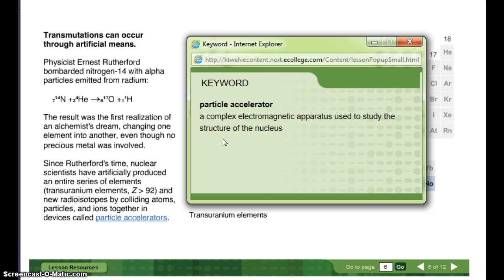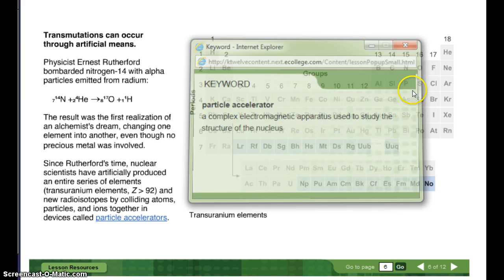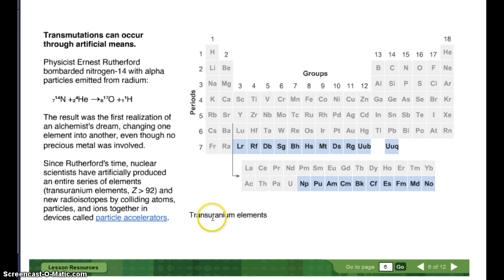A particle accelerator is a complex electromagnetic apparatus used to study the structure of the nucleus. So trans means beyond uranium. So atomic number greater than 92 are elements that scientists have made artificially. If you see an element that has 3 letters in the abbreviation, that is one that scientists around the world are still confirming that other scientists got to exist. Once they all confirm and agree, then they give it a name.